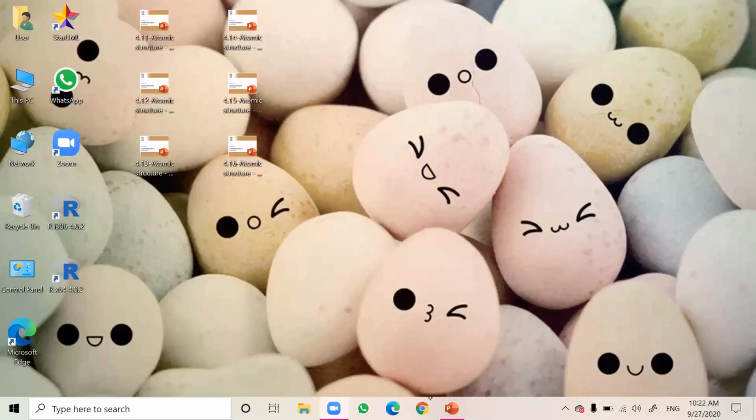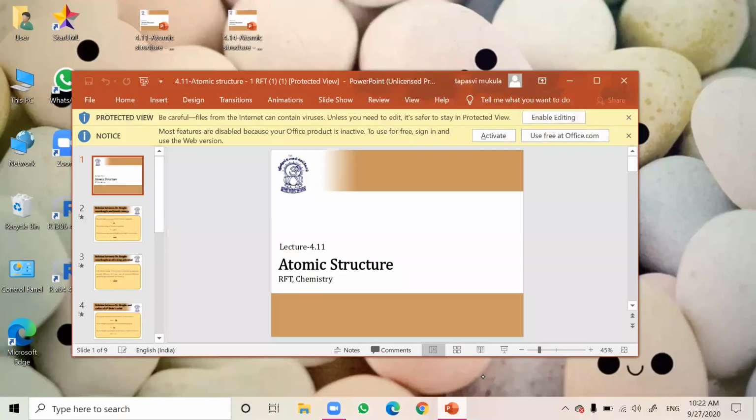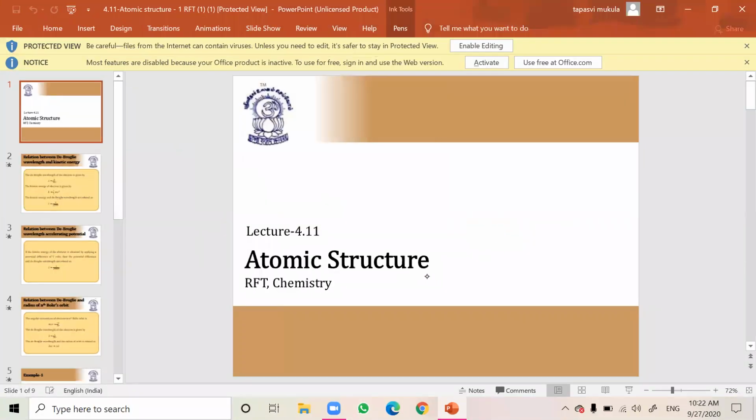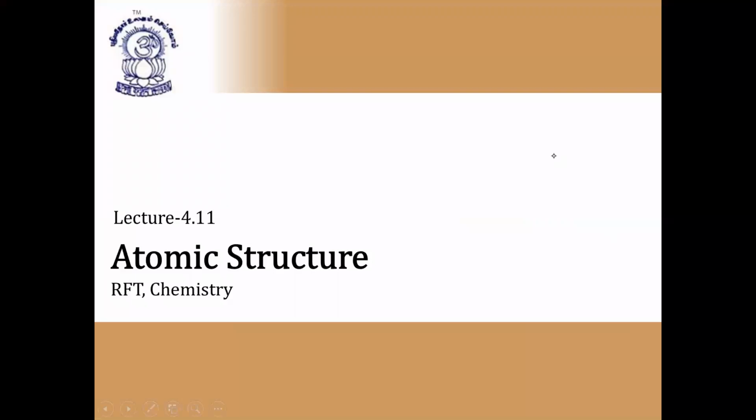So, we are continuing today atom structure, lecture 5. In the previous lecture, we have discussed the Heisenberg uncertainty principle as well as de Broglie wave theory. So, some more important points about de Broglie wave theory we are discussing now.